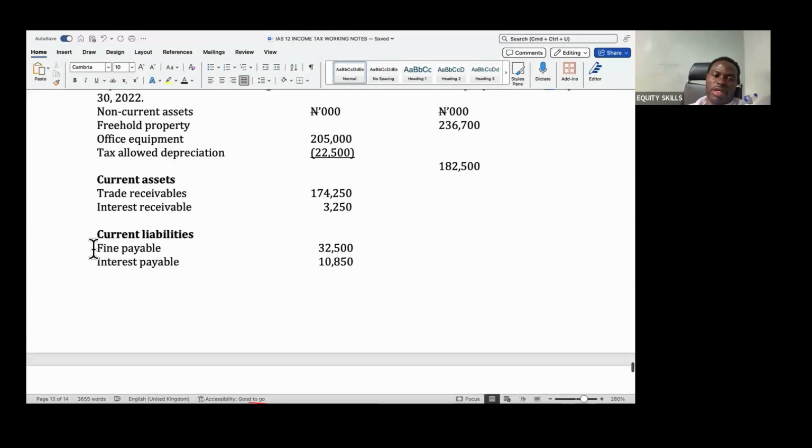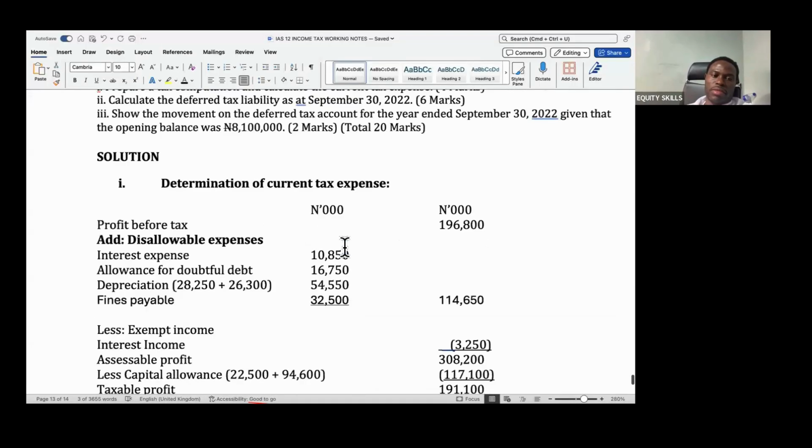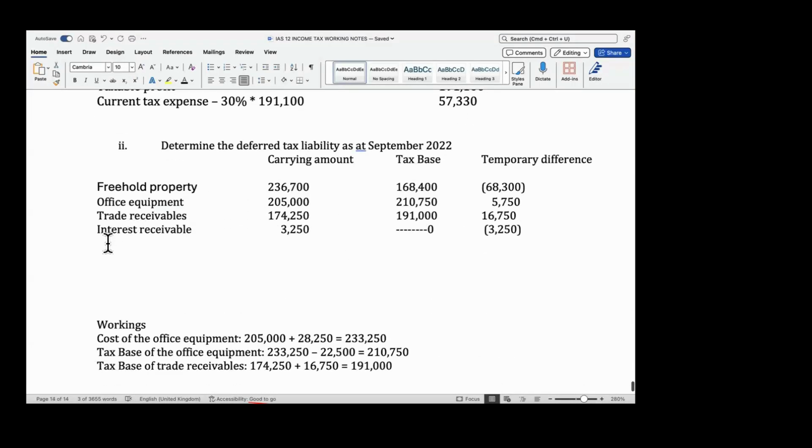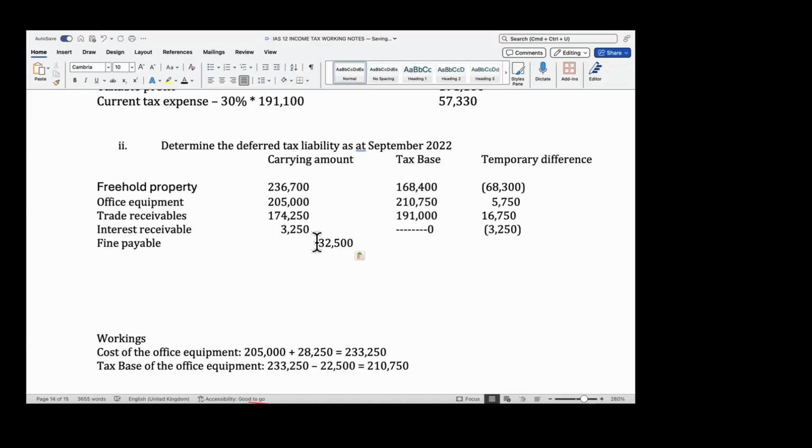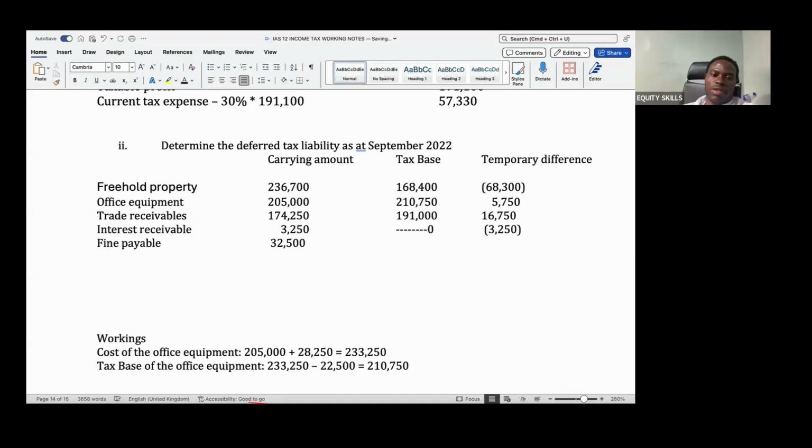The next item here is fines payable. The carrying amount is 32,500. Fines are usually a disallowable expense, so it's never captured, never ever.